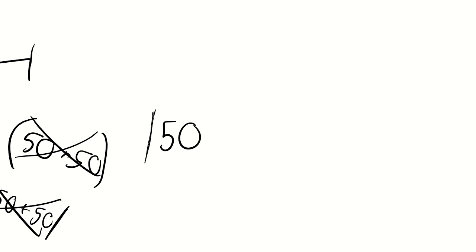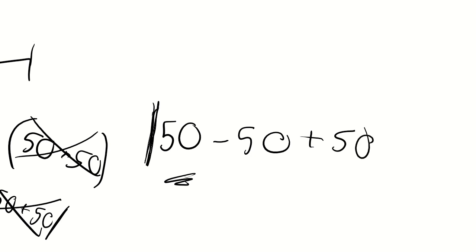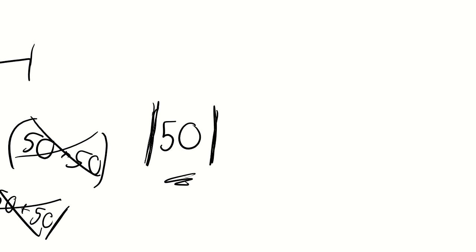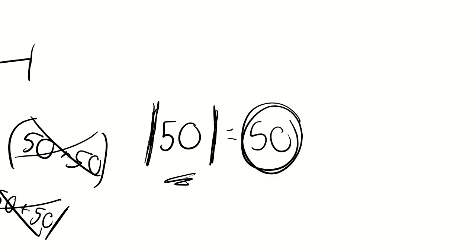So let's just continue. We have the absolute value symbol. We write whatever I want to write. I could just write a number. I could write all these little equations and such. Whatever I want to be in the absolute value, I put it. But for now, let's just say 50. So what's the absolute value of 50? It's 50. Whatever the positive version of that number is, it's the answer to the absolute value of it. So let's say negative 25.